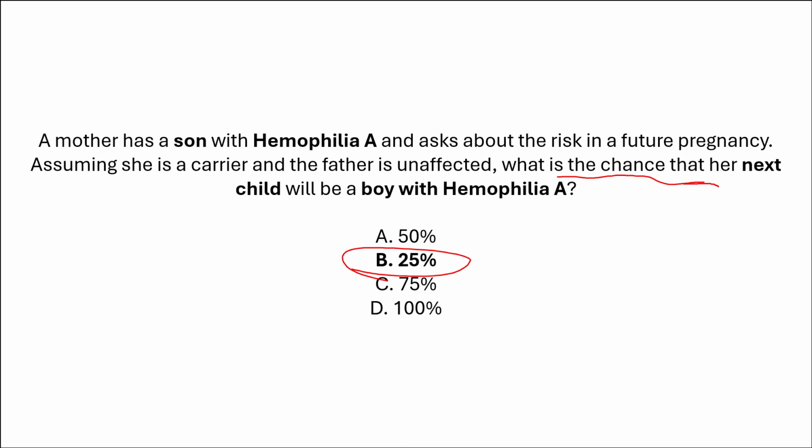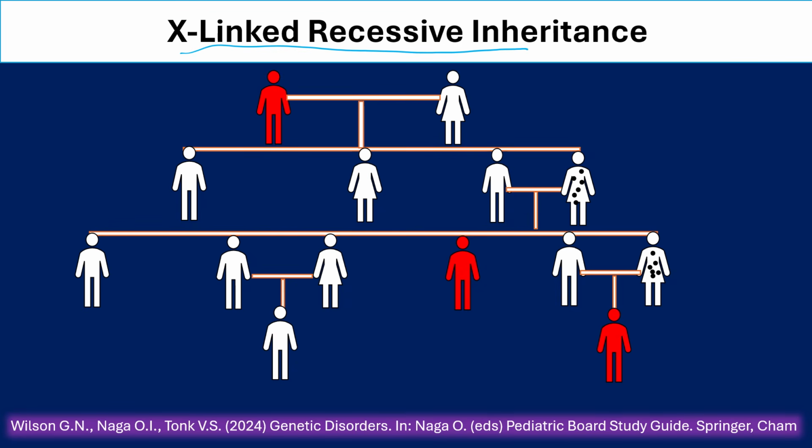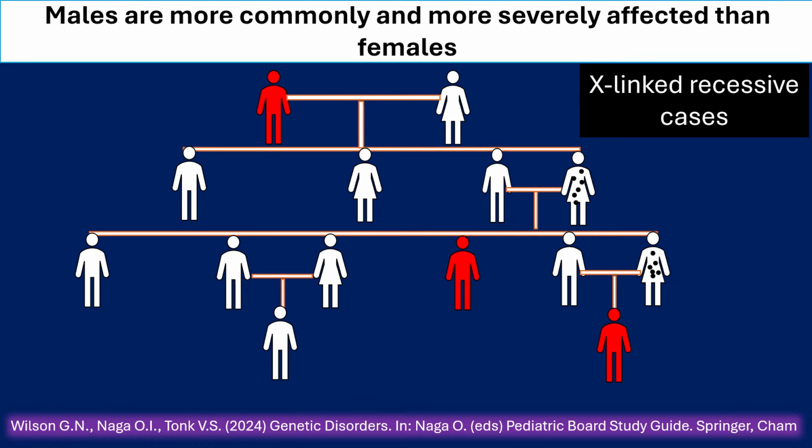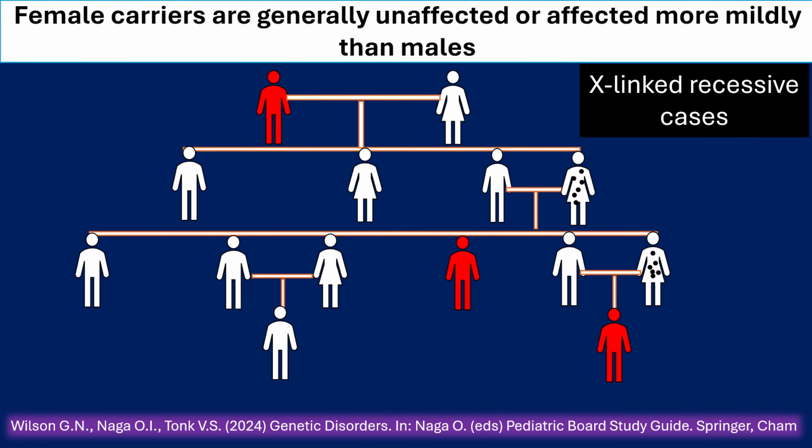But remember, the risk among the sons only is 50%: the chance to have one son healthy and one son affected. X-linked recessive inheritance occurs when the single X chromosome copy in a male is abnormal. In X-linked recessive cases, males are more commonly and more severely affected than females. Female carriers are generally unaffected or affected more mildly than males.